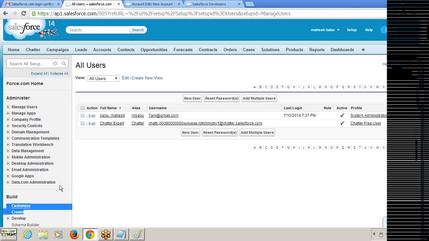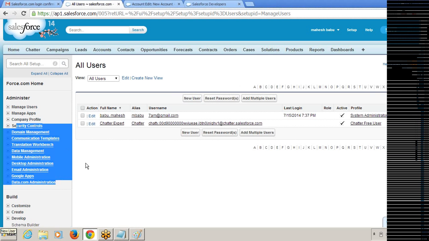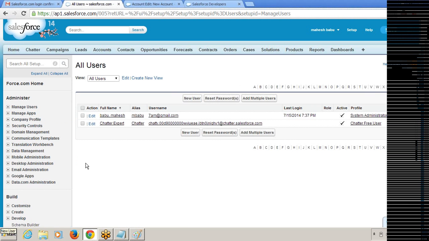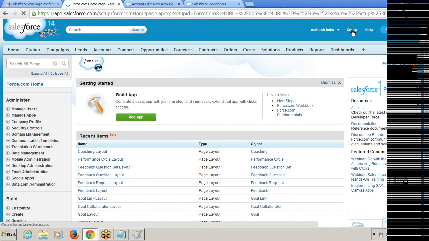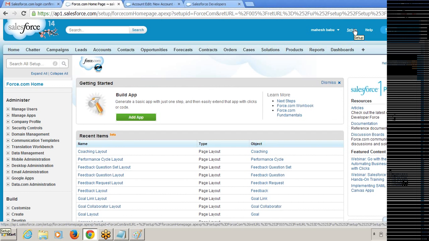So both configuration and administration are the GUI part. You don't need to write a single piece of code. Just by using some mouse clicks and by typing something, you can configure your application. So wherever you are, don't worry, just click on Setup. If you click on Setup, you will be in the main page. If you are navigating to some other page and you don't know how to get back to the main page, just click on Setup. You got the Setup link here. If you click on Setup, you will be in the main page.